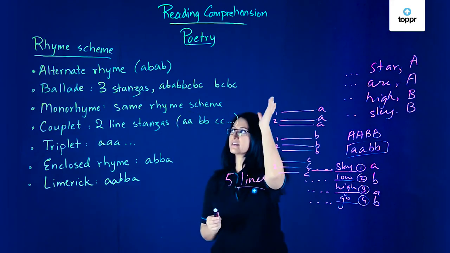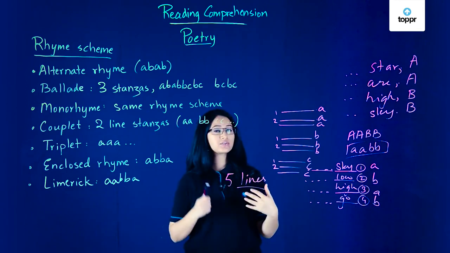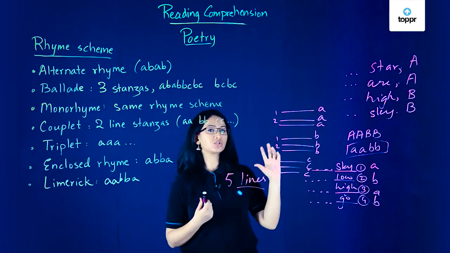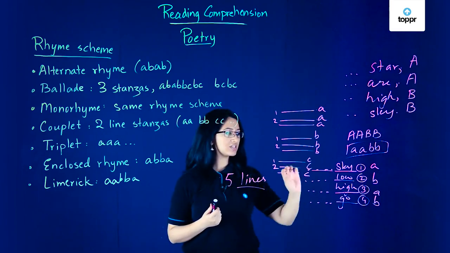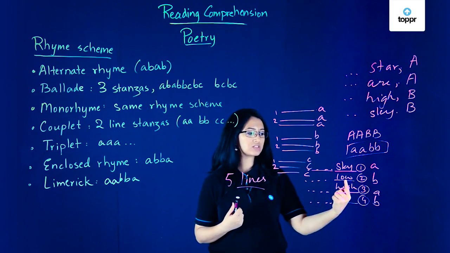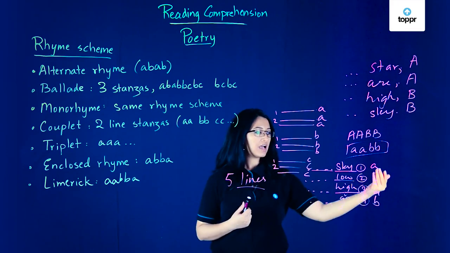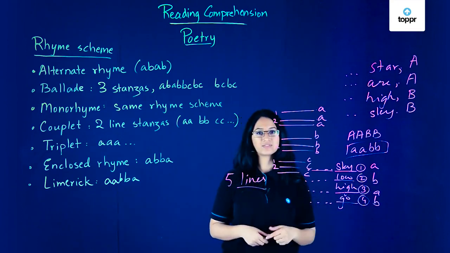So we've just looked at a few of the different types of rhyme schemes that we have. An easy way to determine the rhyme scheme is just to look at which words rhyme with each other. So you read the poem, and then for each stanza you try to figure out which words are rhyming with each other, and then you mark them with an alphabet or a letter, and then you see what the rhyme scheme is for each stanza.